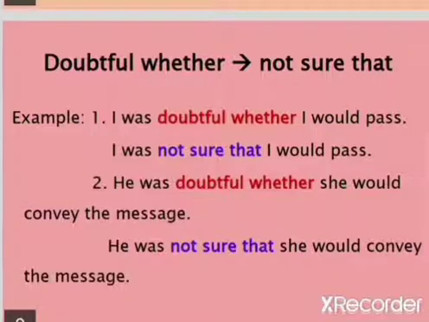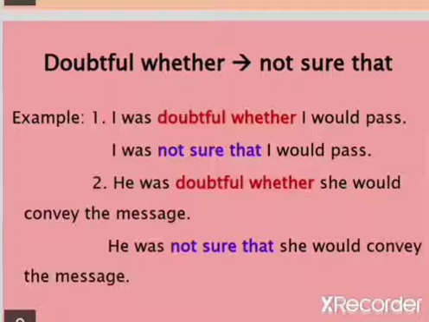I was doubtful whether I would pass. If the sentence has the words doubtful whether, it can be transformed into a negative sentence by using the words not sure that.